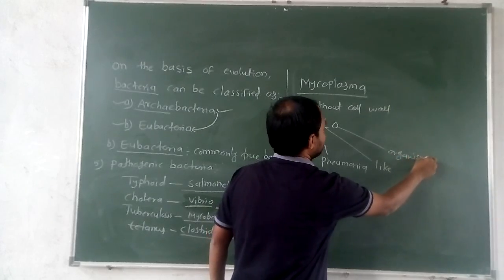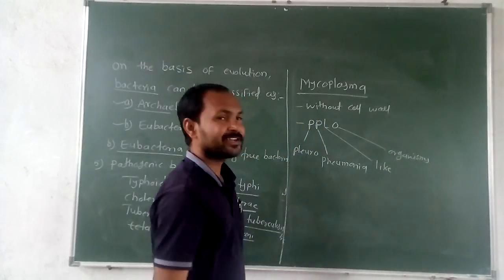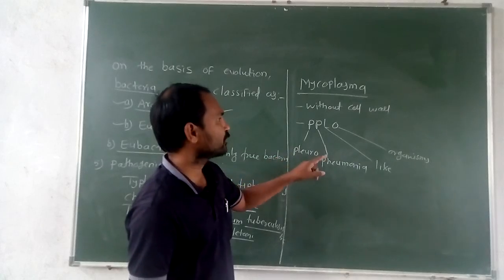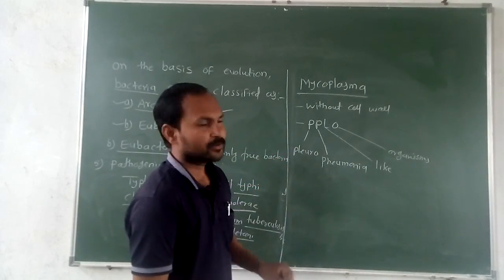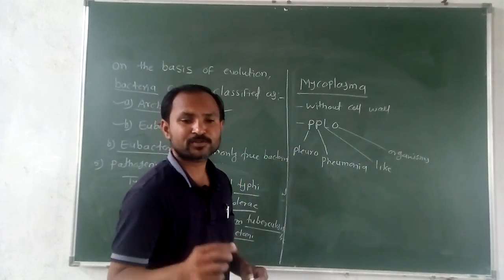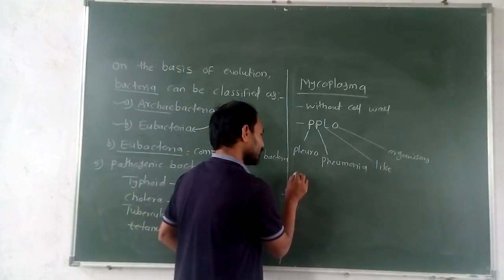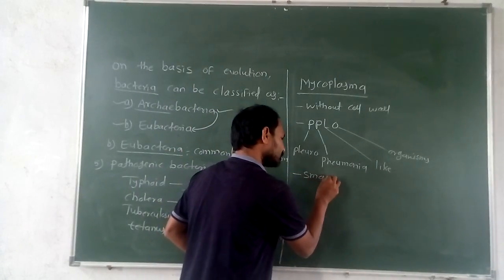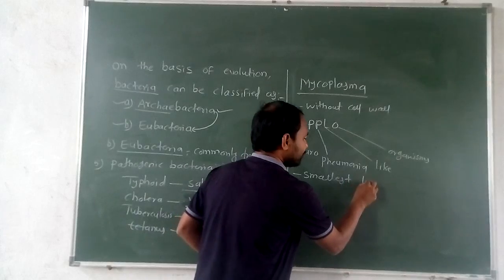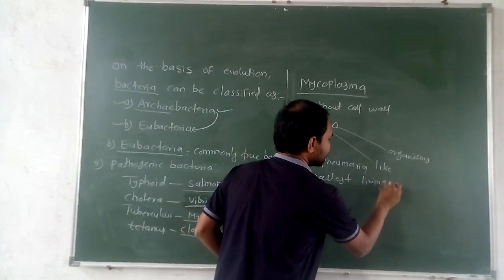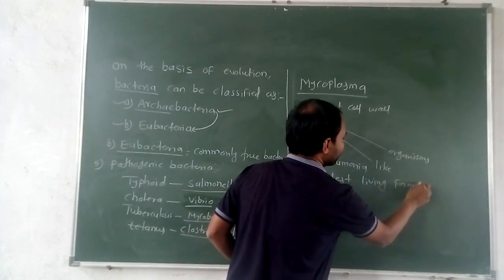This is the pleuropneumonia-like organism. This bacteria is the smallest of living forms on our earth. Remember this, smallest living form.